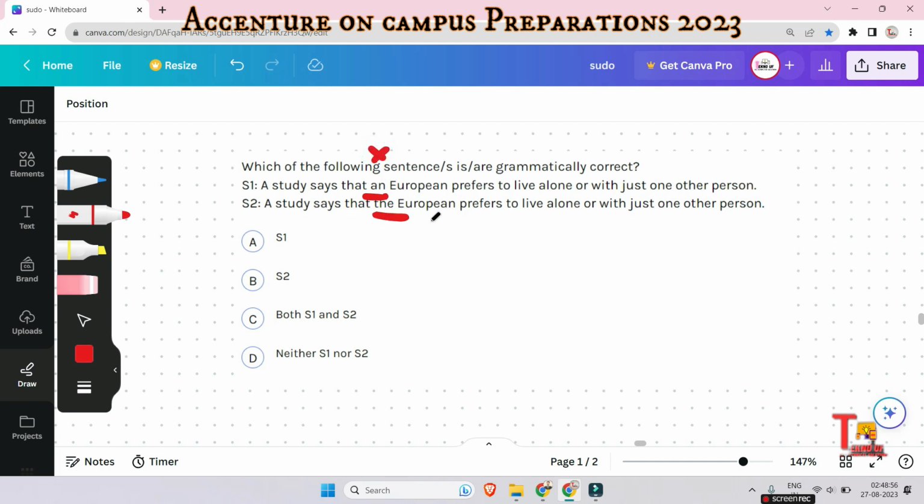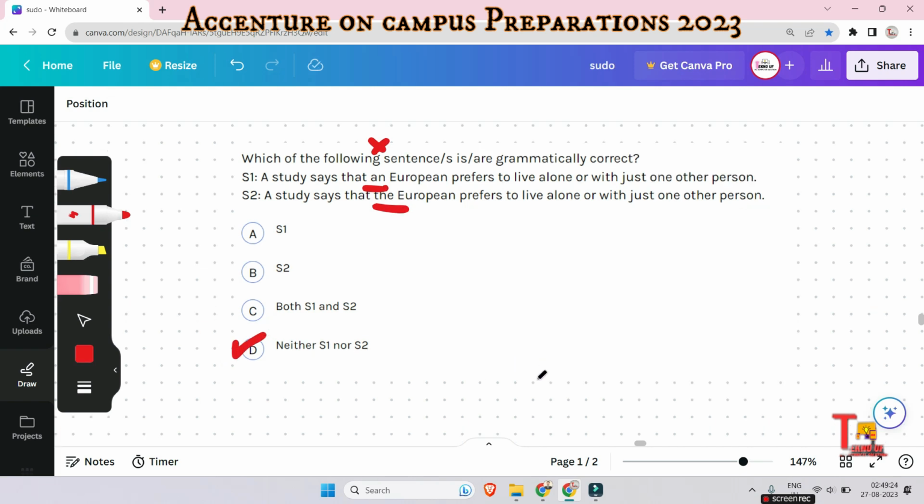And on the other hand, the second sentence is also not correct because the definite article the implies a specific known group of any territory, which is not the intended meaning in the context, right? So the will not be used here. So neither S1 nor S2 will be the correct answer, right?